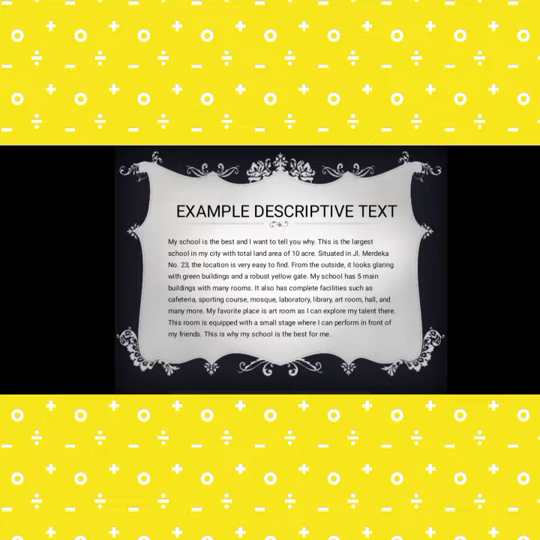My school has 5 main buildings with many rooms. It also has complete facilities such as cafeteria, sporting courts, mosque, laboratory, library, art room, hall, and many more.